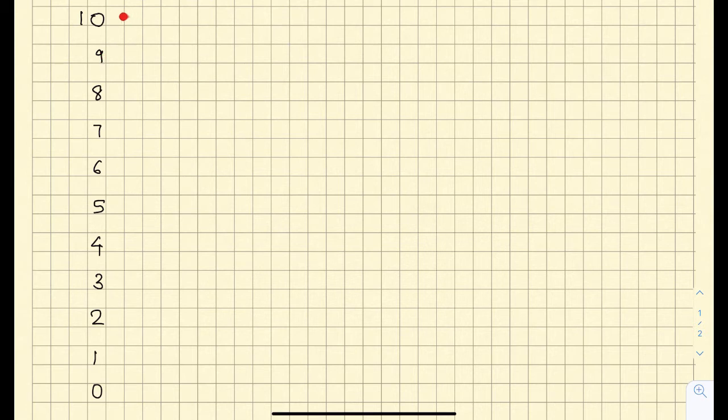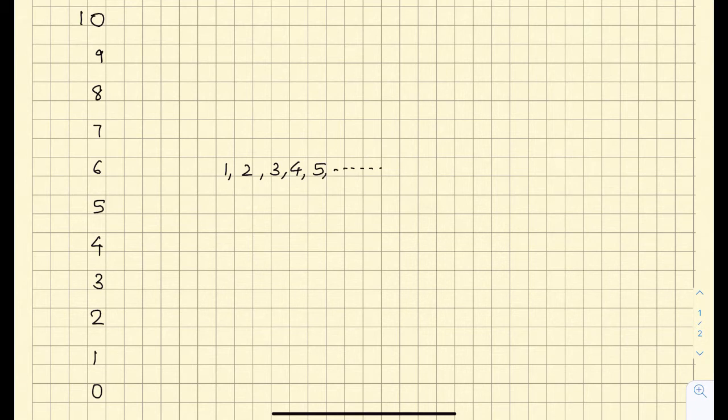Here, 9 is the predecessor of 10, 8 is the predecessor of 9, 7 is the predecessor of 8, 6 is the predecessor of 7, and so on. And ultimately, 0 is the predecessor of 1. Normally, while counting, we use numbers as 10, 9, 8, 7, 6, 5, 4, 3, 2, 1. But 1 does not have a predecessor in natural numbers. Normally when we count, we write natural numbers as 1, 2, 3, 4, 5 and so on. We never start counting from 0.